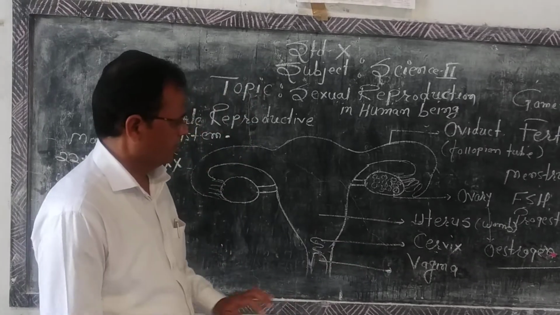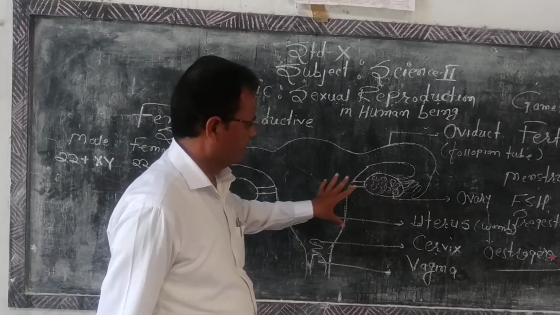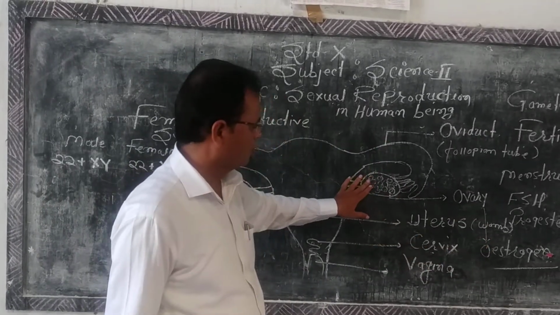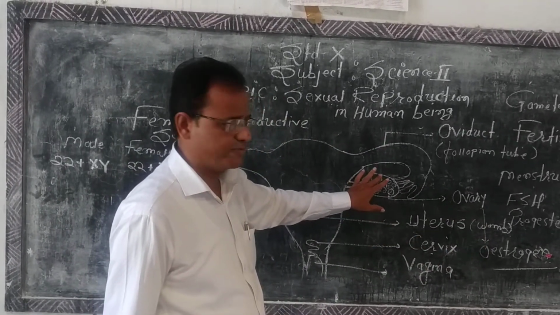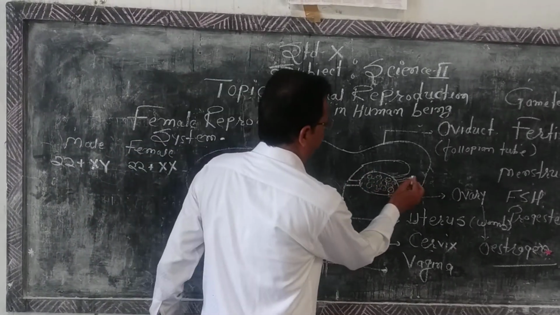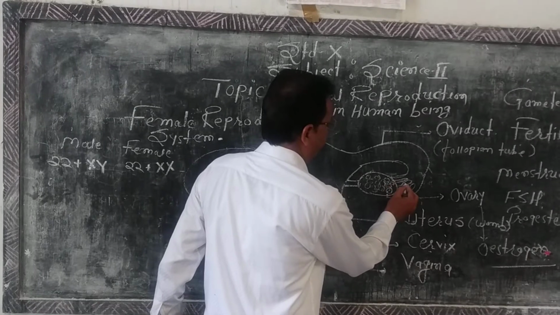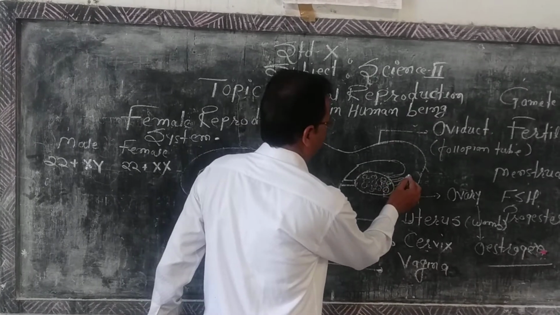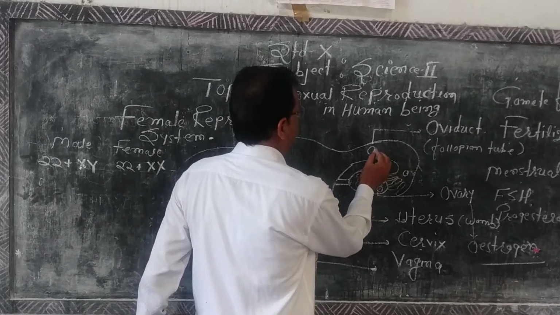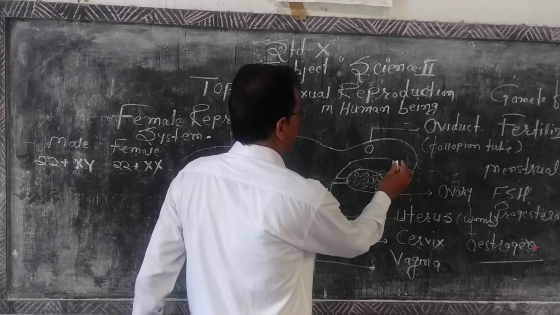In these ovaries, when the hormone estrogen is secreted, the process of ovulation starts, and after ovulation the egg cell is released from the ovary. This egg cell is caught by the funnel-like structure of the fallopian tube, and then passes inside the fallopian tube.